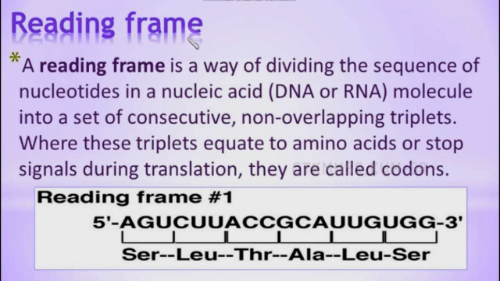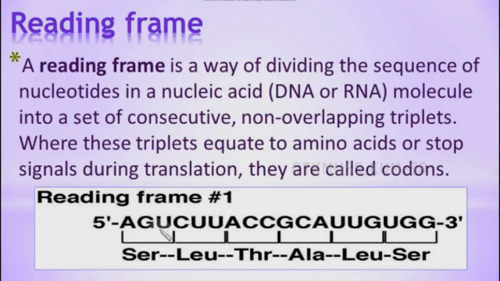Next, we will see about the reading frame. A reading frame is a way of dividing the sequence of nucleotides in a nucleic acid, it may be a DNA or RNA molecule, into a set of consecutive non-overlapping triplets. This is a diagram of a reading frame. You can see here, this is a sequence of RNA because it has uracil instead of thymine. If it is thymine, it is DNA and it is replaced by uracil, so this is RNA. This is a sequence of nucleotides in a nucleic acid. These bases will be divided into triplets, that is A, G, U, C, U, U, like this.